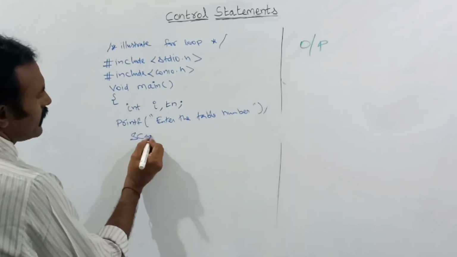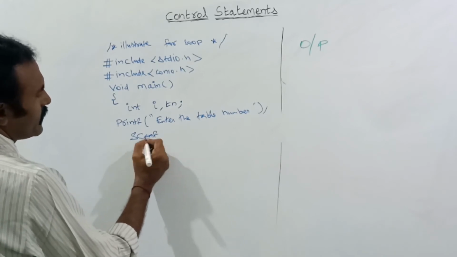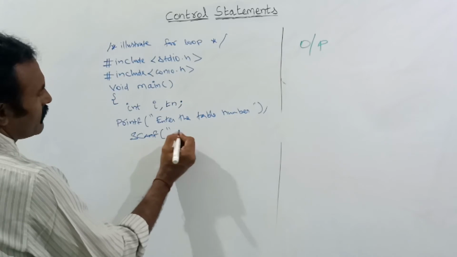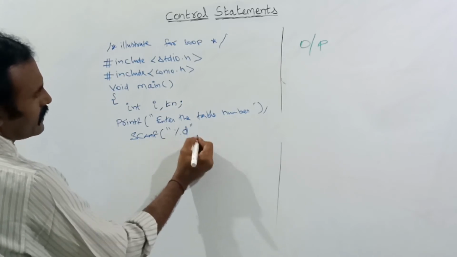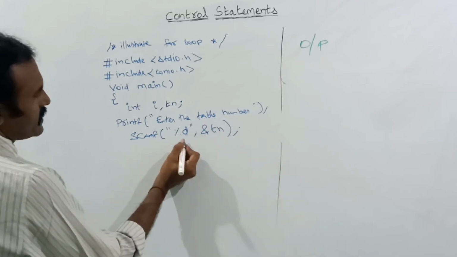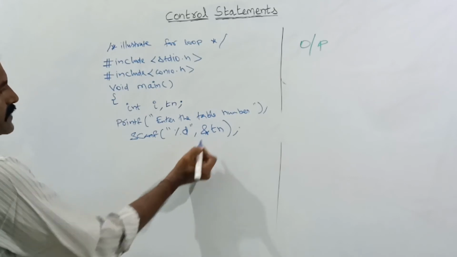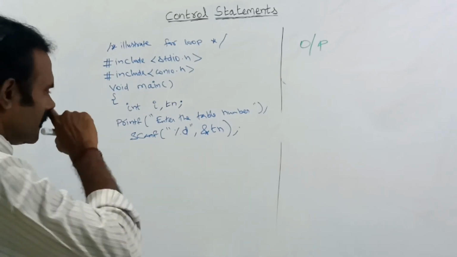Here scanf, whichever table you need, you can give it here. Scanf percentage d, ampersand of Tn, because Tn is an integer I have declared, so percentage d. For an integer variable you should use ampersand and Tn.